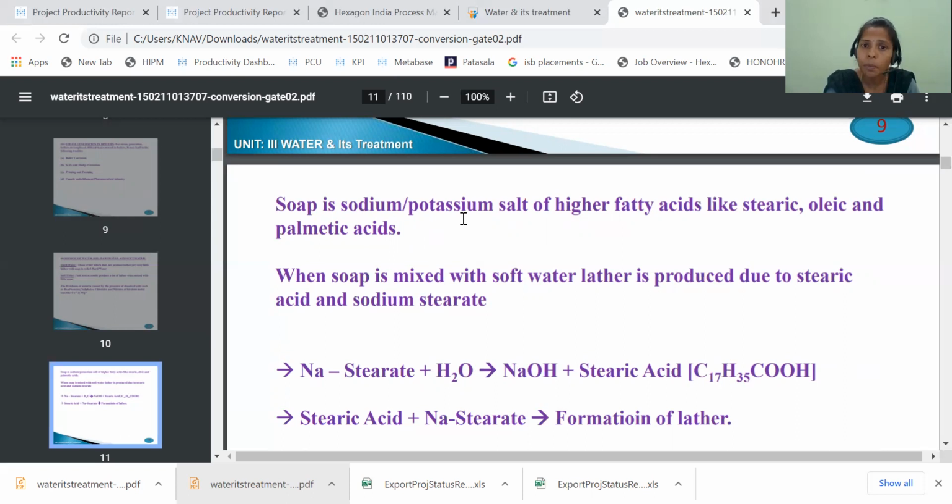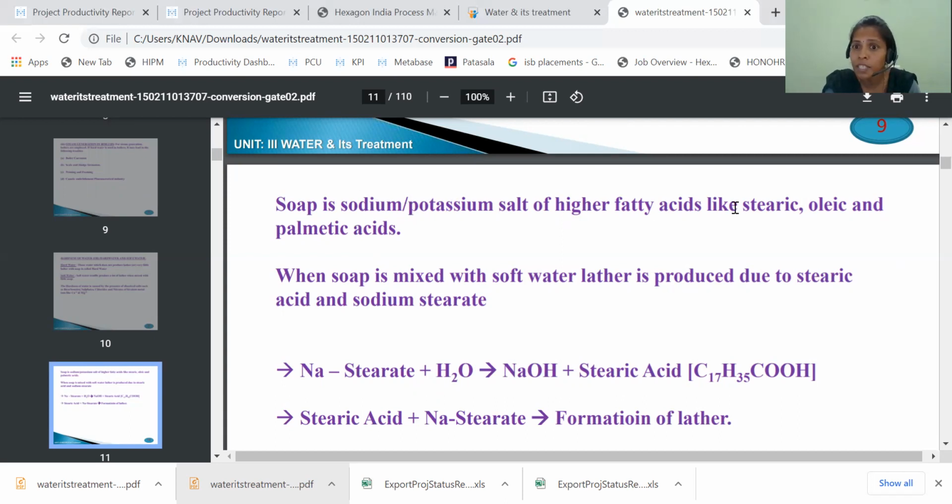It is the sodium or potassium salt of higher fatty acids like stearic acid, oleic acid or palmitic acid. These are the fatty acids, and they combine with sodium and potassium to form salts. That is the soap. So we call them sodium stearate or potassium stearate, sodium oleate or potassium oleate, and sodium palmitate or potassium palmitate.